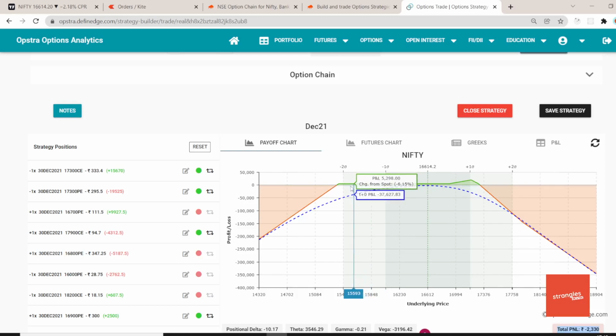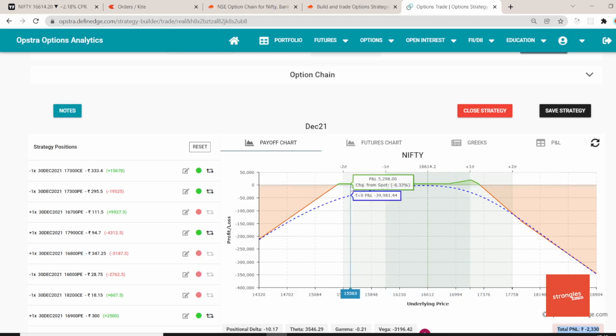If Nifty expires in December from 15,405 until 17,325, I am going to get 5,298 rupees of profit. And if at all it comes to our 17,100 level, that profit can go up to 19,000 rupees, because if you remember, our main trade is the 17,300 straddle or butterfly, right?